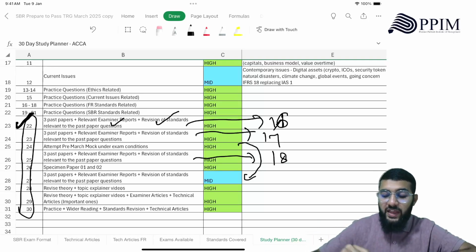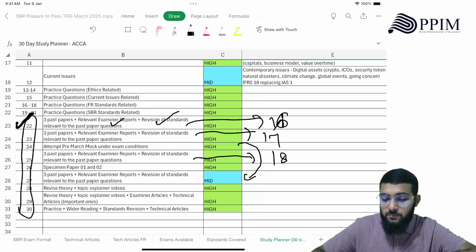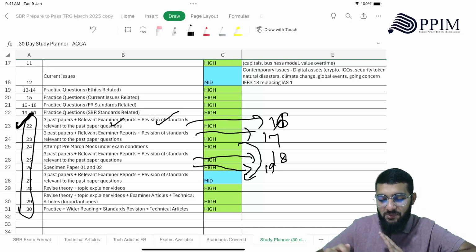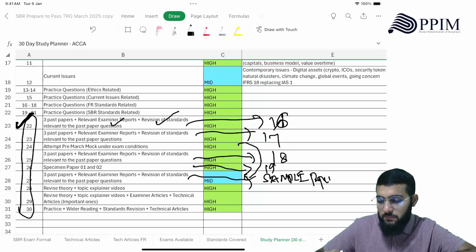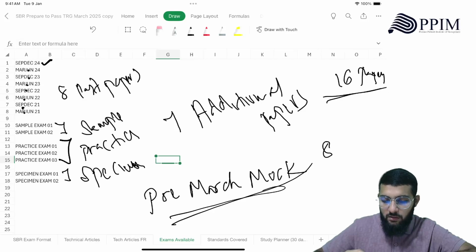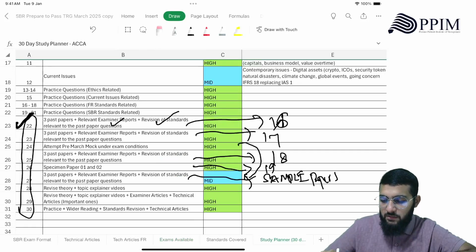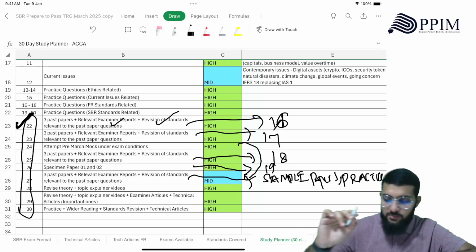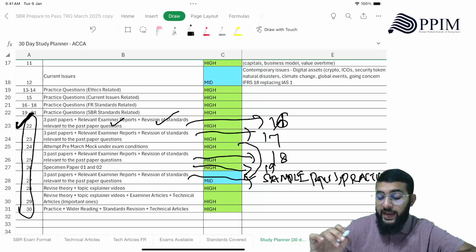All right. Then day 19, you focus on specimen papers, right? And day 20, now here there are no more past papers, so rather you can focus on sample papers and the practice exams, right? Then day 20 is that. So that is day 20.